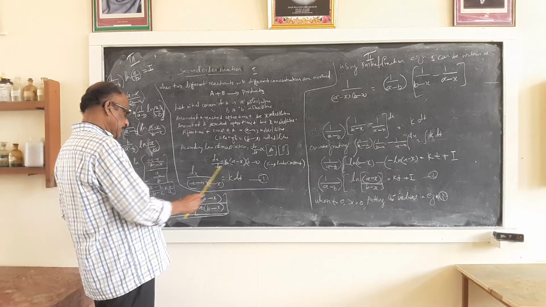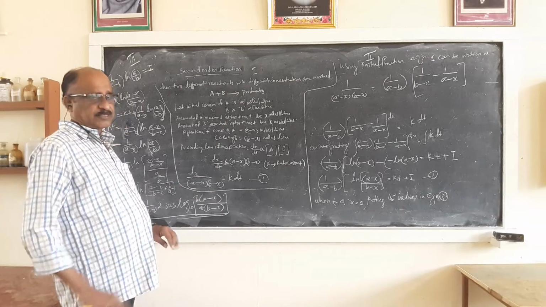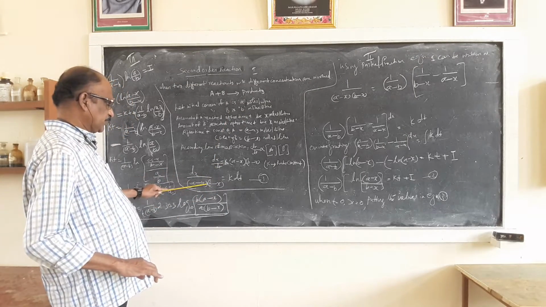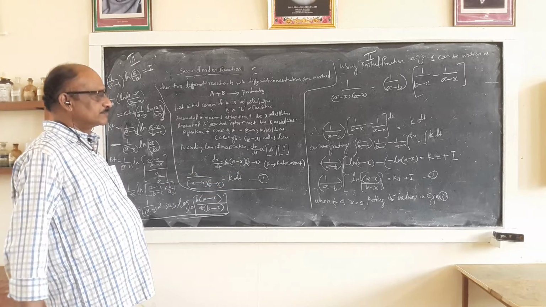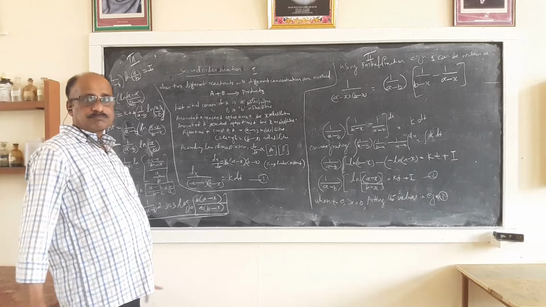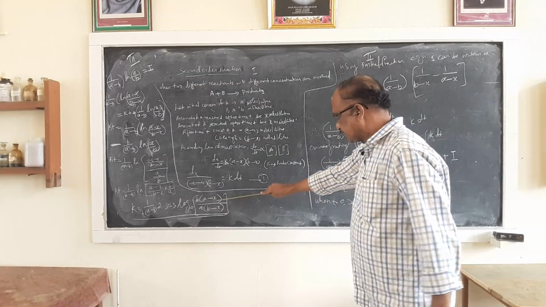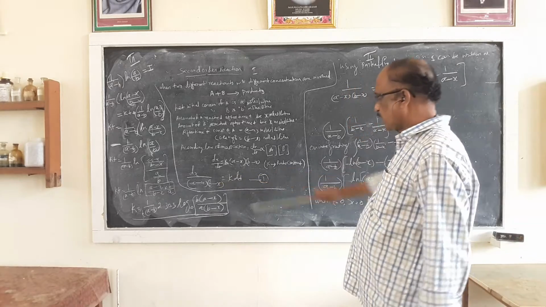So k dt is equal to dx divided by (A minus X) into (B minus X). Same equation rearranged. This is equation number 1. So this middle part works first of all. Then, using this equation, you take this equation number 1.